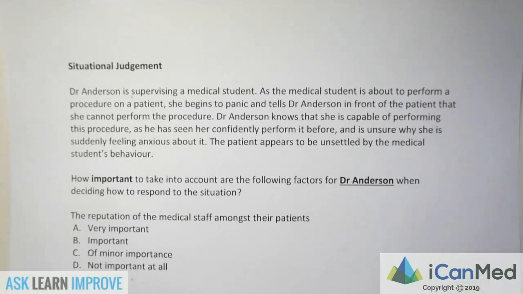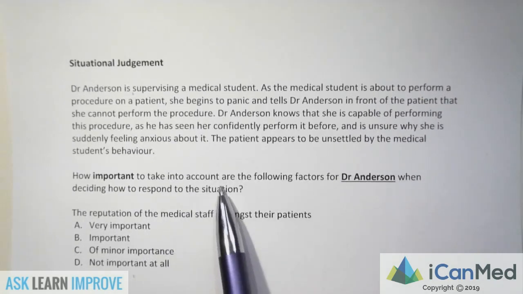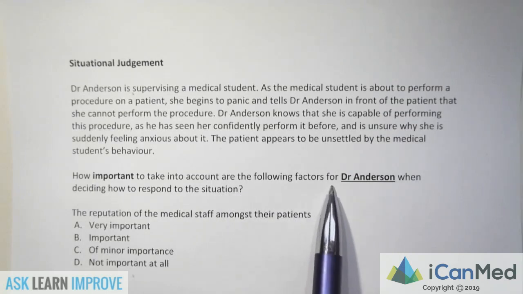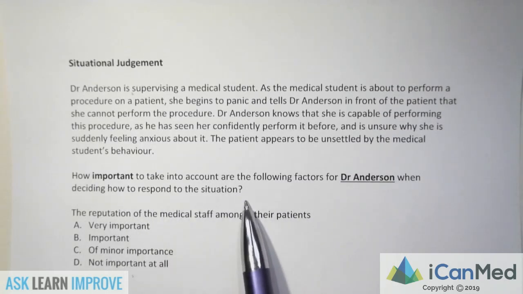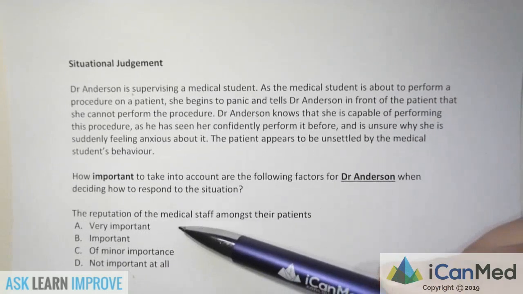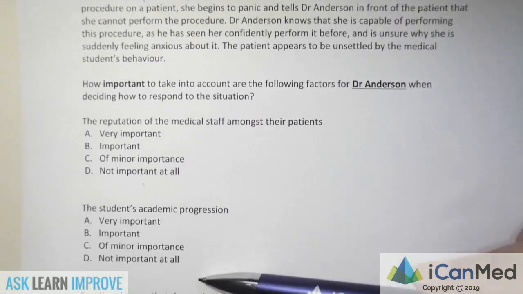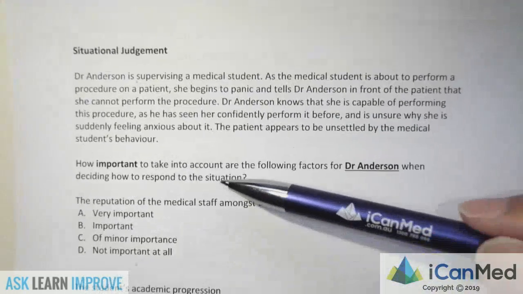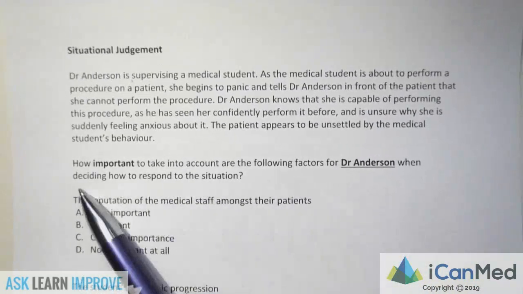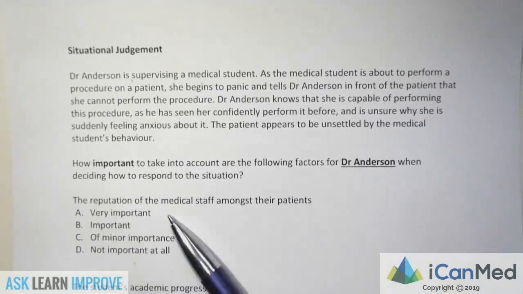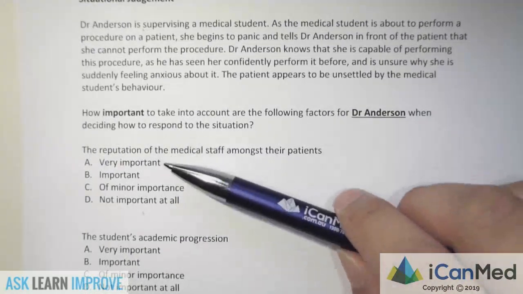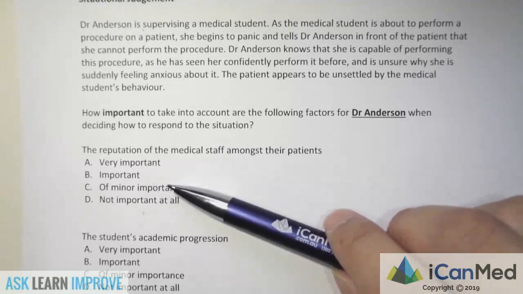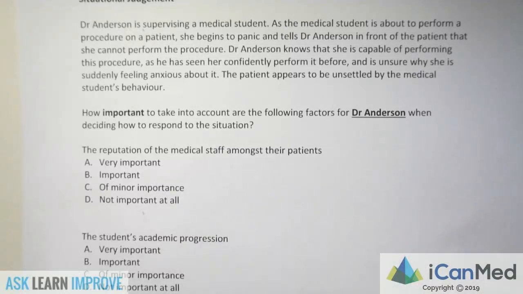So with the importance question type, here's how it's worded: how important to take into account are the following factors for Dr. Anderson when deciding how to respond to this situation? And if you take a look at the answer options, they are actually always the same. The question itself will have a consideration, and then the answer options will be the same. Is that consideration very important, important, of minor importance, or not important at all?